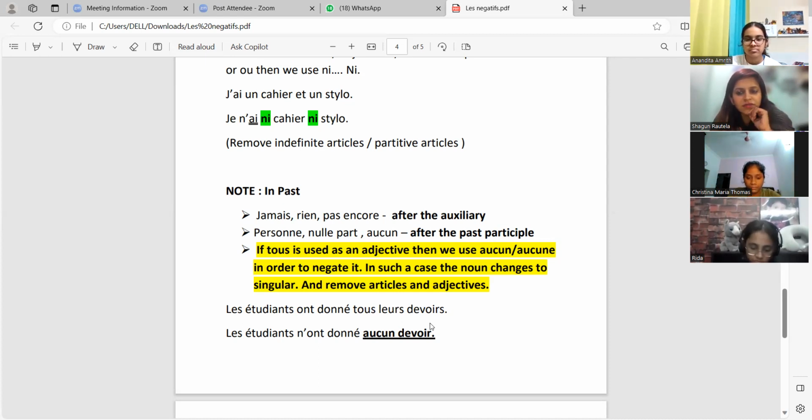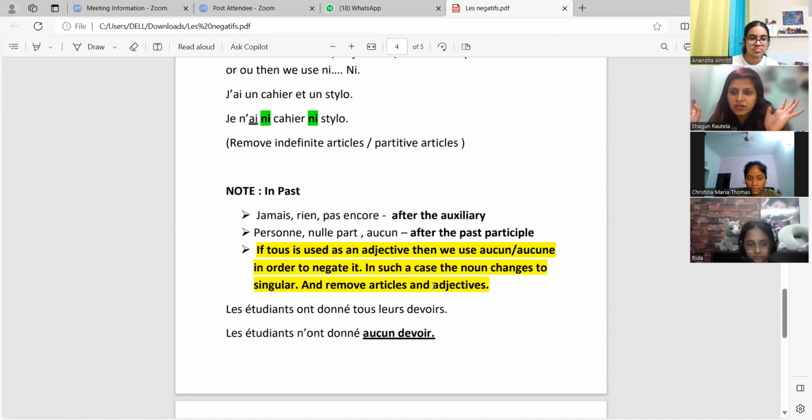Anandita, is it clear? Can you brief it again? What is happening here with aucun? When there's an adjective and it's followed by a noun, you use aucun. And it depends if it's feminine or masculine, you use A-U-C-U-N or A-U-C-U-N-E. You replace that with tout and you also remove the adjective right before the noun. And you make it singular. Whatever is written with that, remove articles and adjectives. In this case, a possessive adjective was there, so remove that.